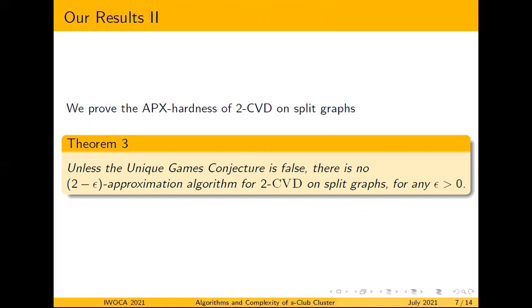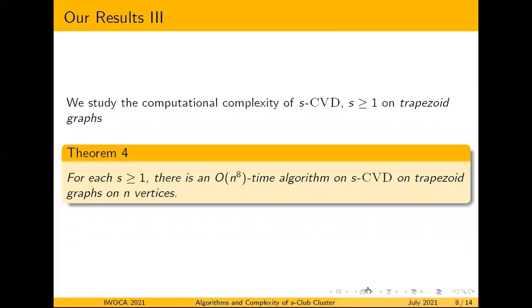And we have the theorem: unless the unique games conjecture is false, there is no 2 minus epsilon approximation algorithm for 2CVD on split graphs. And finally, we study the computational complexity of SCVD for S greater than or equal to 1 on trapezoid graphs. And we propose a polynomial time algorithm for SCVD on trapezoid graphs.